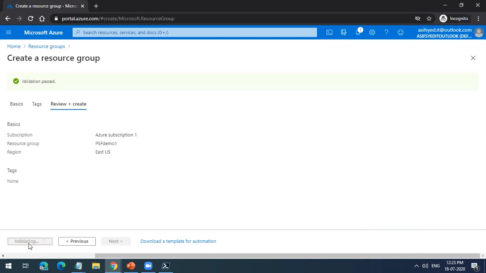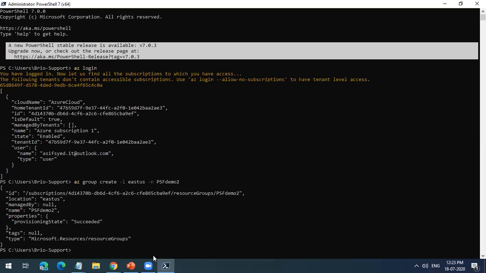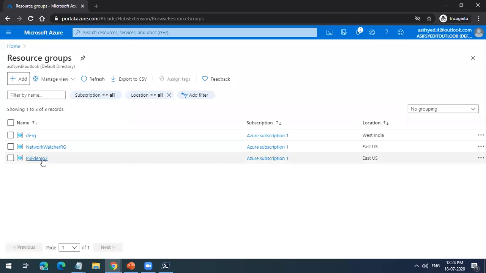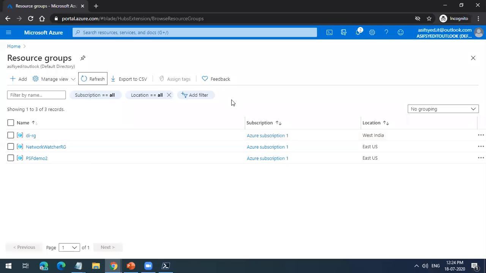So now I'm creating a resource group. Under a resource group, we have different resources. You can see we created resource group 2 through this command, right? Now you can see it is created in my Azure portal. Resource 2 is created. If we wait for some time, resource 1 will also be there, PSF demo 1 will also be there. So you can create resources using the portal, the easiest way.